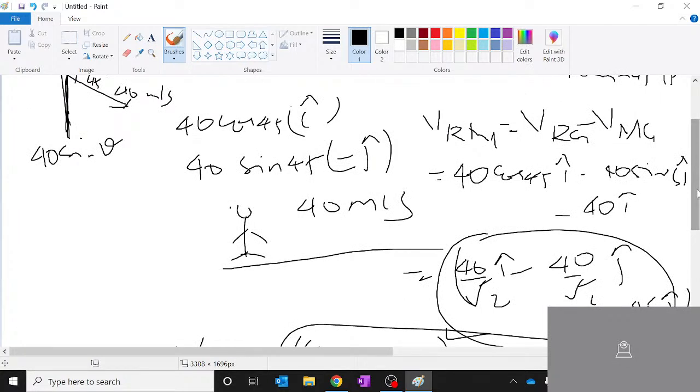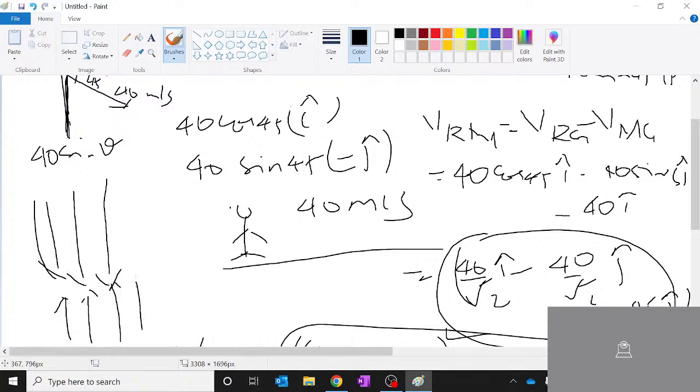So all you have to do is hold the umbrella in the opposite direction. Simple logic: if the rain is hitting like this, what will you do? You will open the umbrella in the opposite direction, so that you do not get wet. This is how your umbrella opens. The rain falls on this, and that is how you do not get drenched.